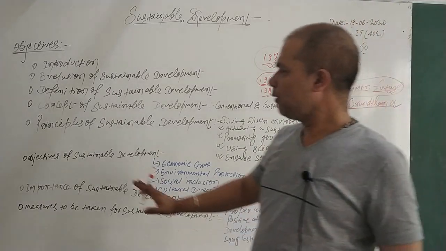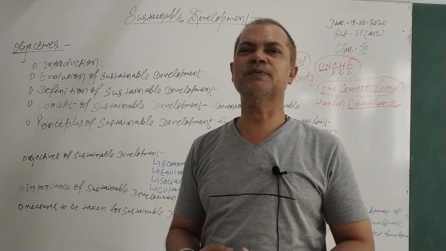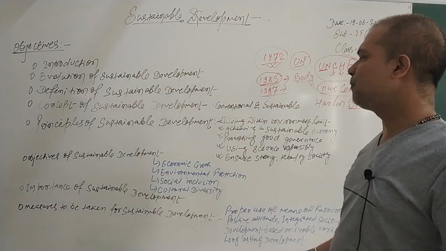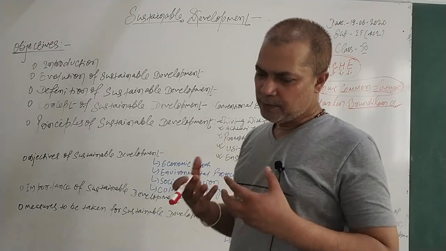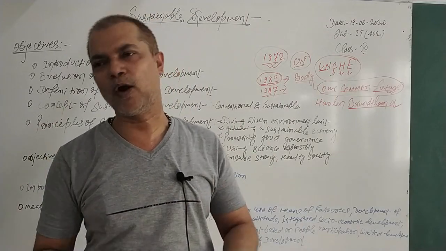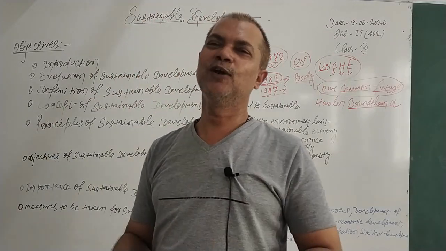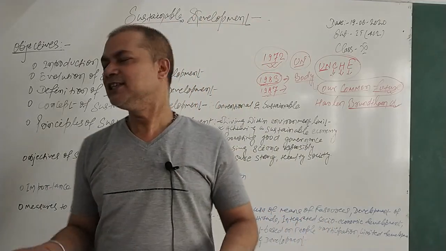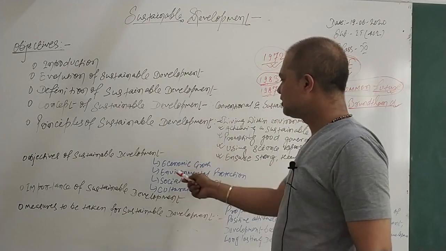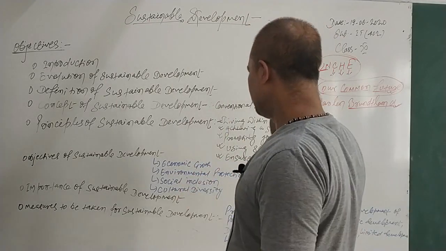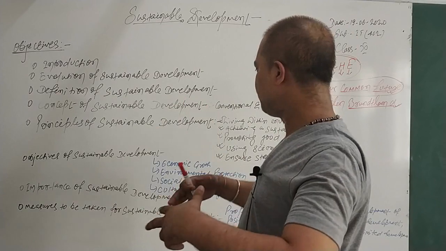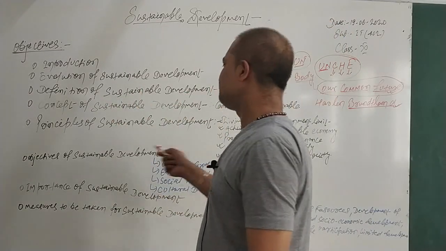Then comes the objectives of sustainable development. What are the objectives of sustainable development? Why are we talking about sustainable development? And what is the need of it? So there are again certain points, like economic growth. Our objective of sustainable development is to get economic growth, because growth is ultimately required. Without growth, no one can grow, no one will develop, no one will do anything. That's why economic growth means the growth may happen without the cost of something, without losing much. So less effort and more growth, and for the long term. That is the objective of our sustainable development.